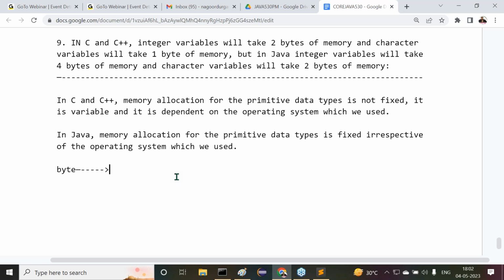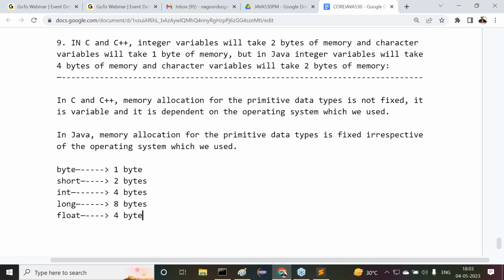For byte data type, 1 byte of memory. For short data type, 2 bytes of memory. For int data type, how much memory do we have to provide? 4 bytes of memory. For long data type, how much memory are we going to assign? 8 bytes of memory. For float data type, 4 bytes of memory again. For double data type, 8 bytes of memory. All these are primitive data types. For char data type, 2 bytes of memory.